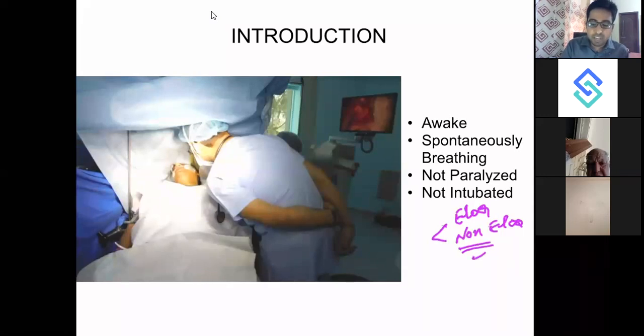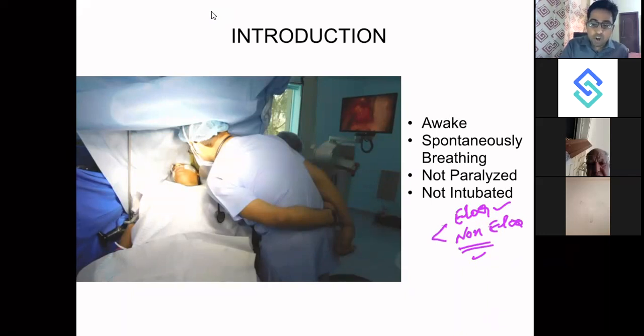But if you touch the eloquent area, if you excise the eloquent area, the patient will come out with a lot of deficits. He will have hemiplegia. He will have speech deficits. He will have memory deficits. So to avoid all this, this particular concept of awake craniotomy has come into the picture.